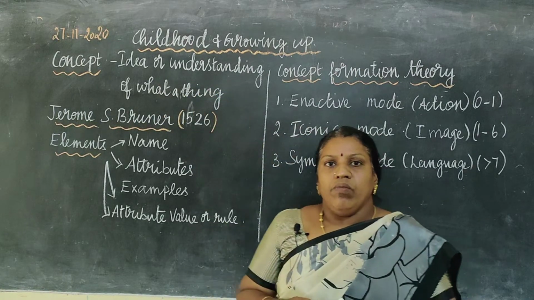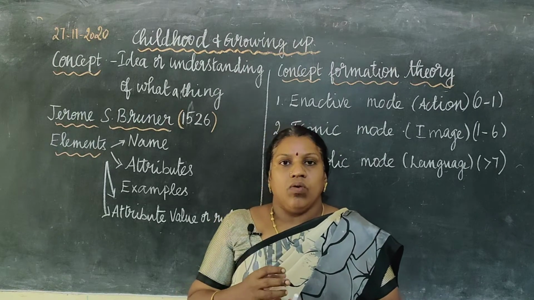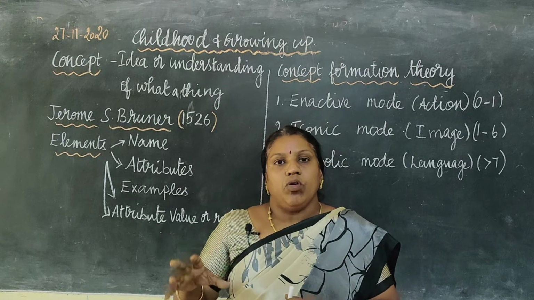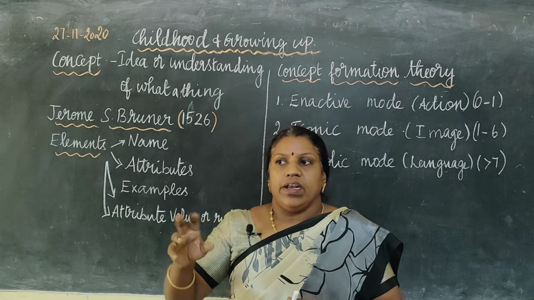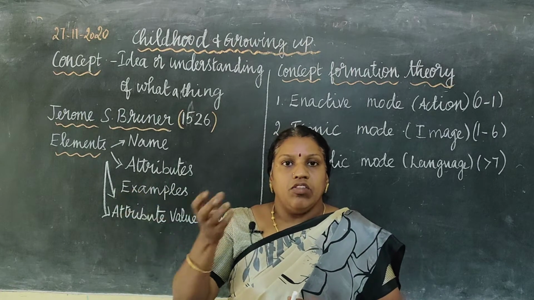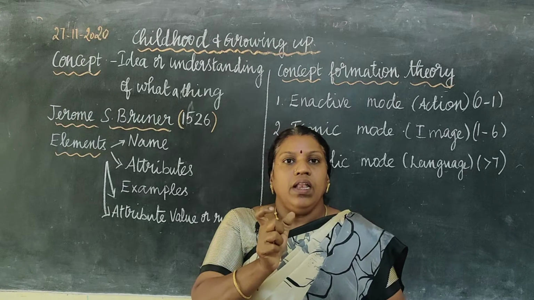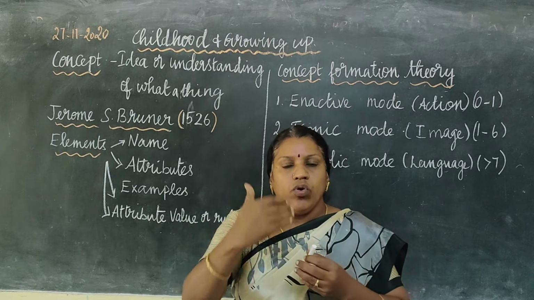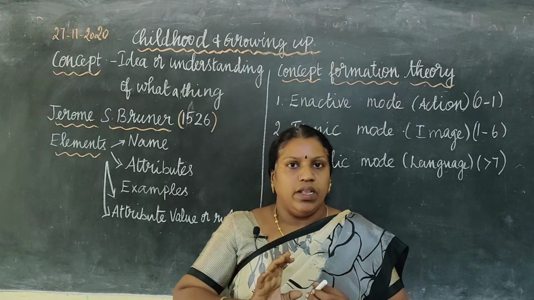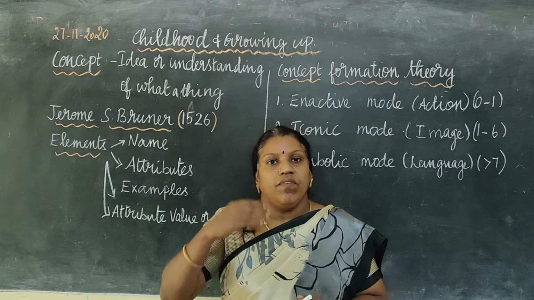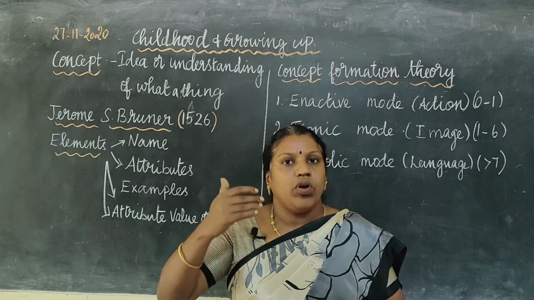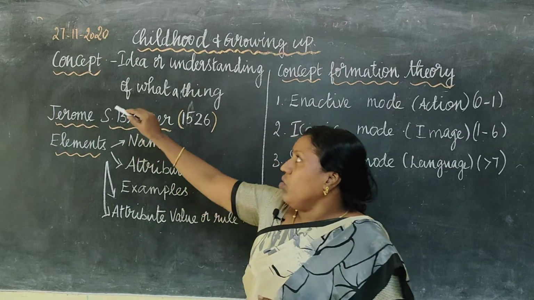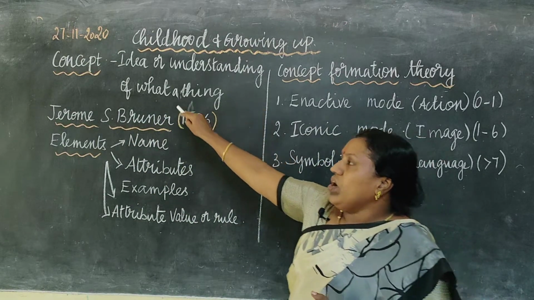So take for example, when I tell you about a car or a vehicle. What do you mean by a vehicle? There are different kinds of vehicle. Among that, which is your favorite vehicle? You might be saying that I like a car or a scooter, like that. So vehicle is a concept here, and it has many subordinate processes, is it not? After going through it only, you got what is a vehicle. So when we are learning, we get a concept after we have learned those subordinate units, and together we get an idea, which is nothing but a concept. So concept is an idea or an understanding of what a thing is.